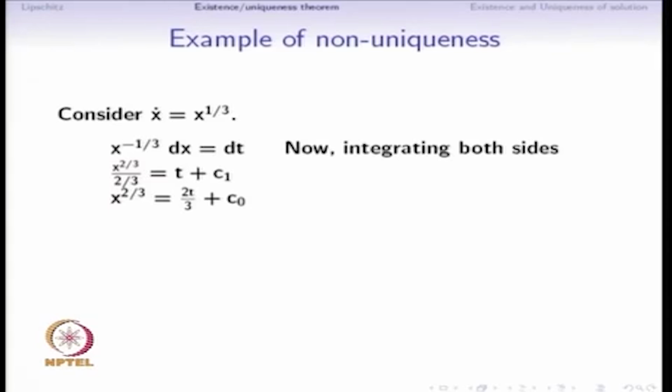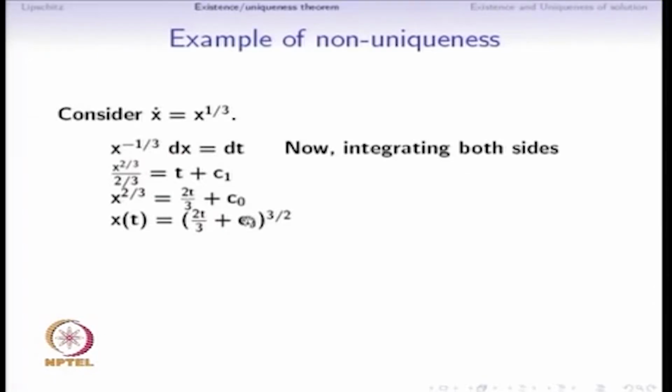C0 and C1 are related by the constant 2 by 3. For convenience, we have renamed C1 times 2 by 3 as C0. Then upon taking suitable powers, we see that x of t is equal to (2t by 3 plus C0) raised to the power 3 by 2. So, this is also a solution to the differential equation.